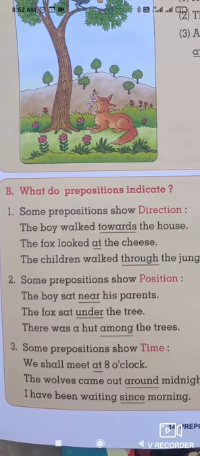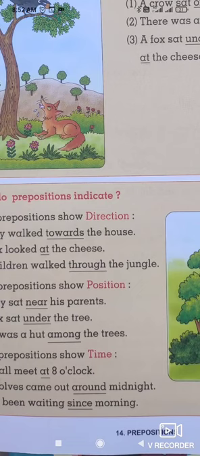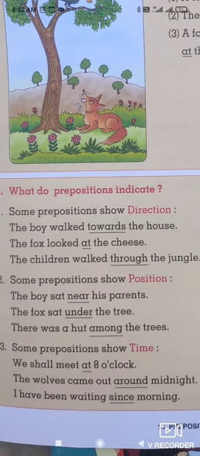And the third one: The children walked through the jungle. So these trees are the jungle. Here through, at, and towards are directive prepositions. They show the direction to the subject in the sentence. And in these sentences, the boy, the fox, and the children are the nouns.